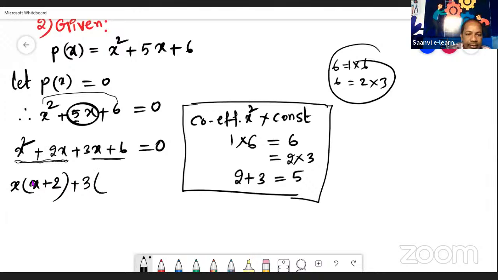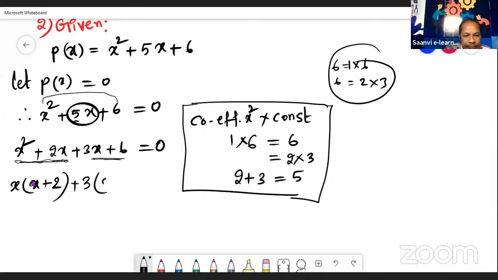Because these 2 numbers 3 and 6 are divisible by 3. 3 1s are 3, 3 2s are 6. So we should take common 3.